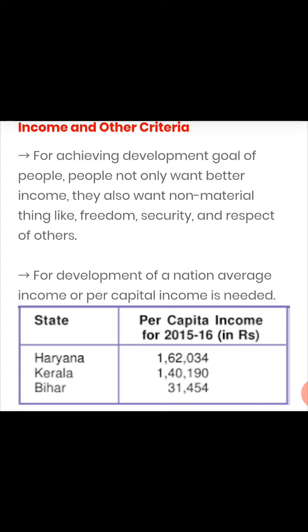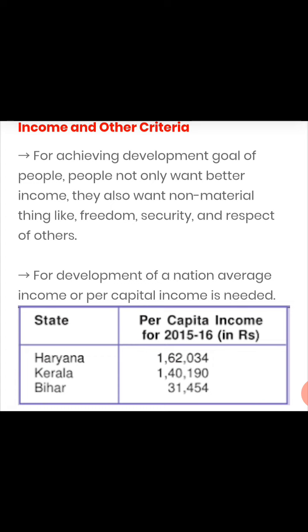Now, one table is given here. In this table, 3 different states of India have been mentioned: Haryana, Kerala, Bihar. And per capita income for 2015-16 is also mentioned. In rupees, Haryana it was 1,62,034. Kerala 1,40,190, Bihar 31,454.